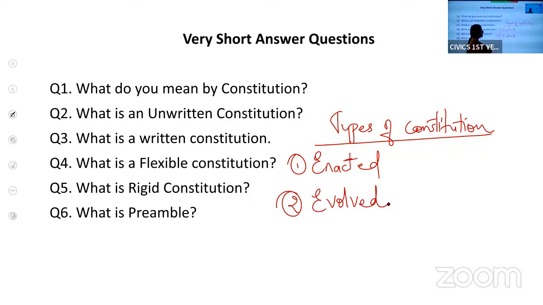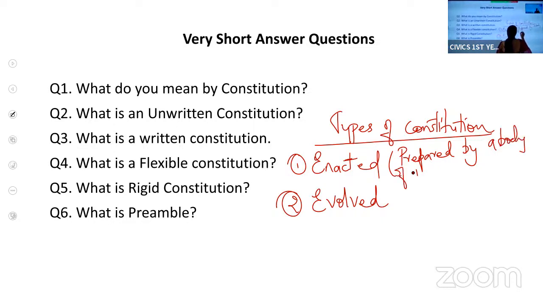Now, an enacted constitution is prepared by a body of people called the Constituent Assembly.